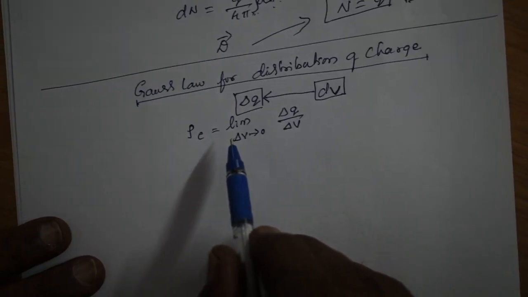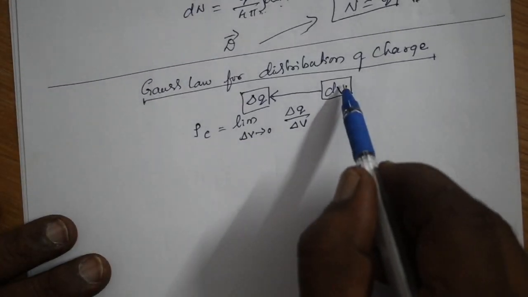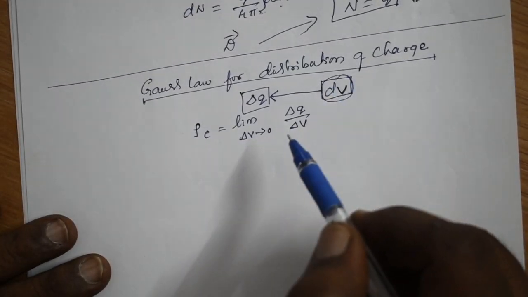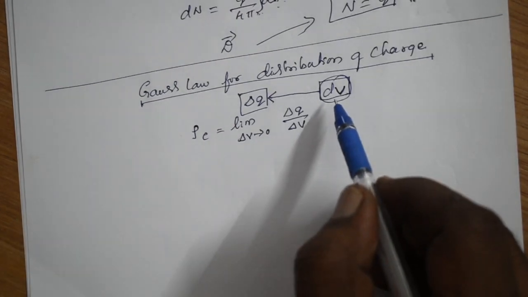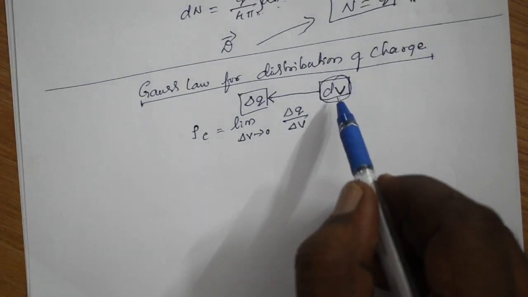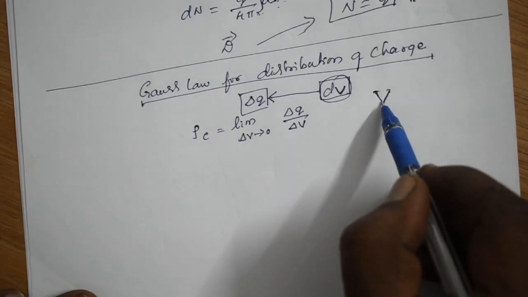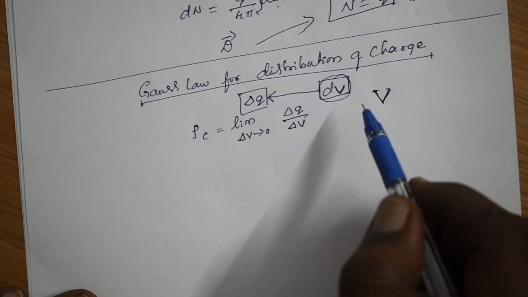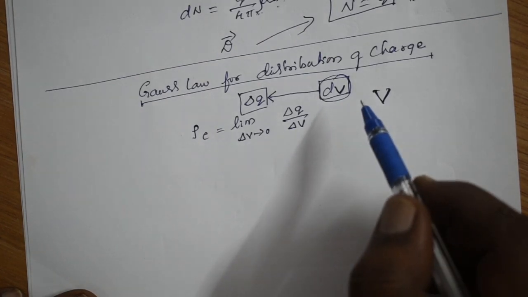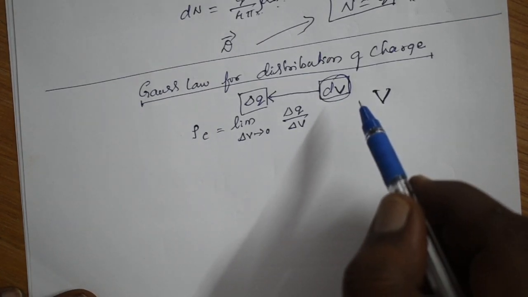We have taken only the infinitesimal volume element. Instead, if we sum over all the elements of the charges in the total volume V, the summation becomes an integration, a volume integral.